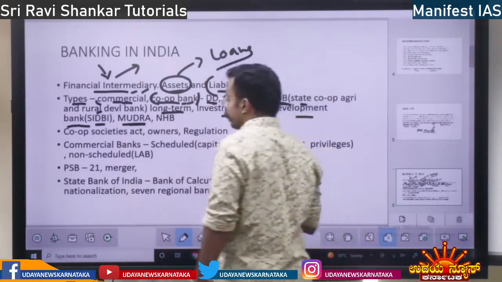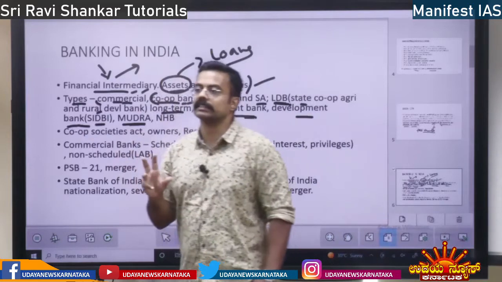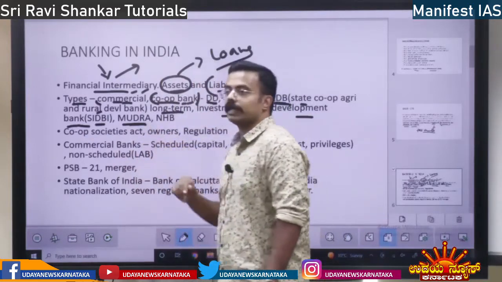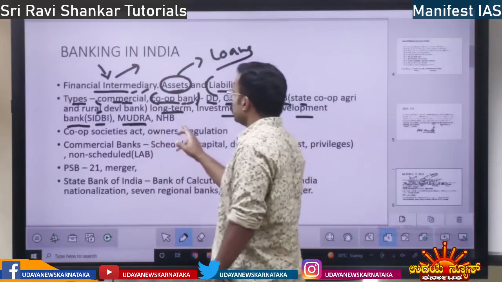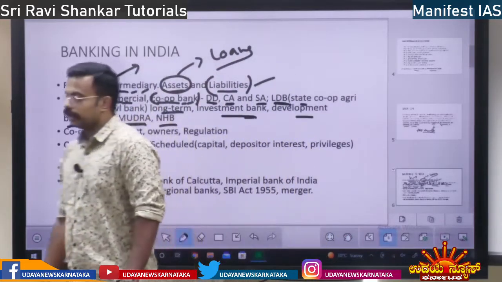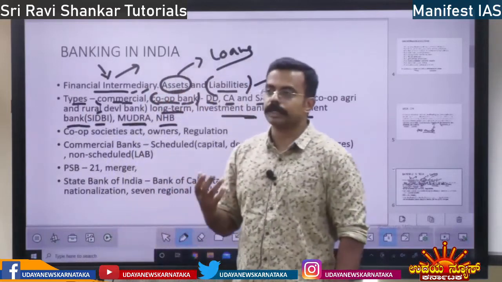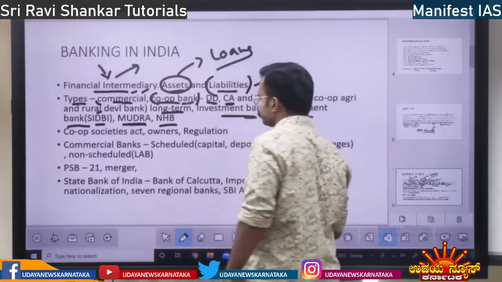So to those self-help groups, small organizations in the villages, cooperative organizations, this Mudra Bank is going to give money, right? Then you have National Housing Bank, funding with respect to housing projects, big housing projects.